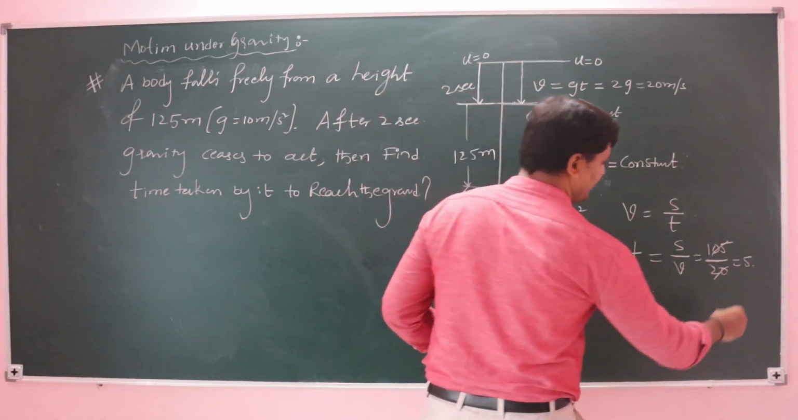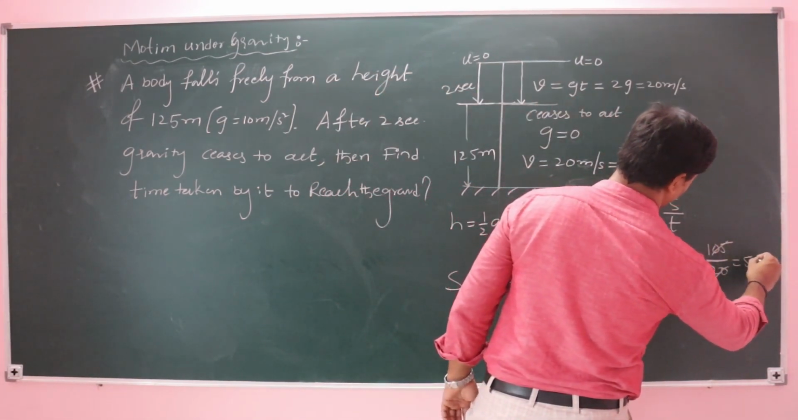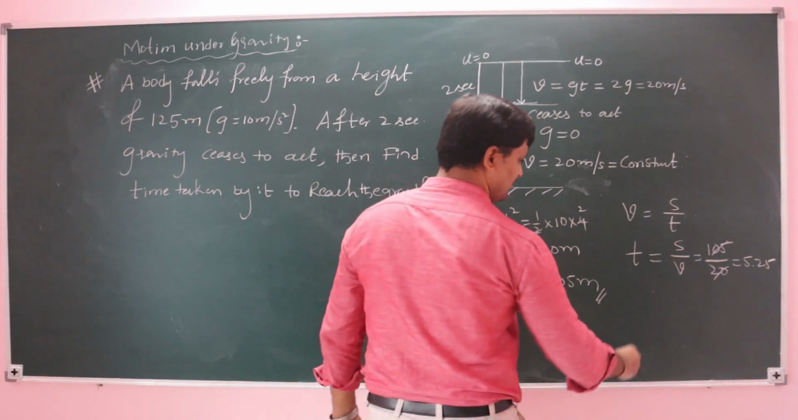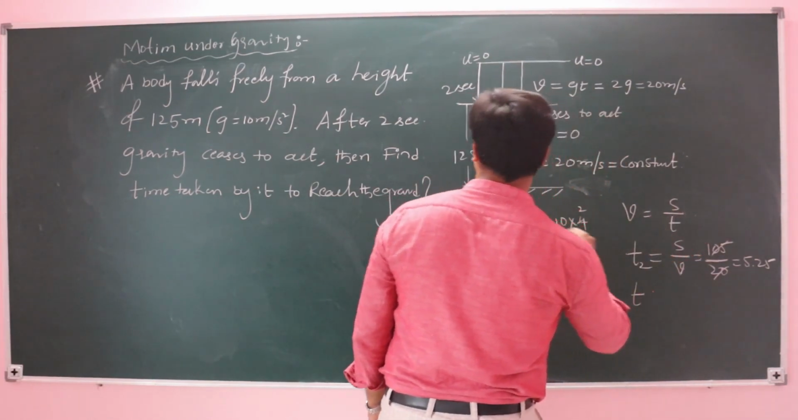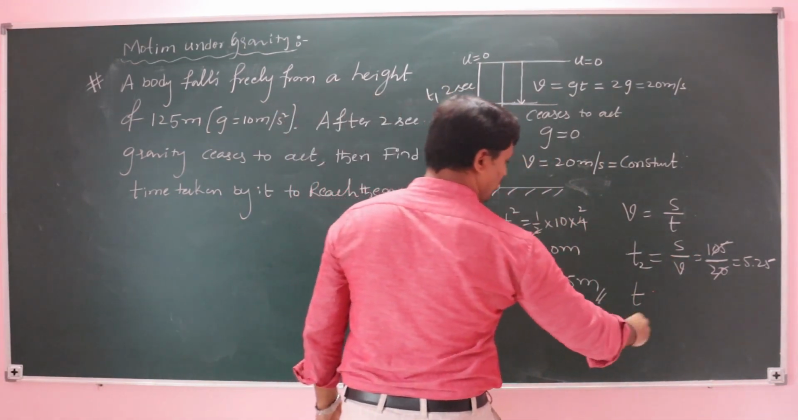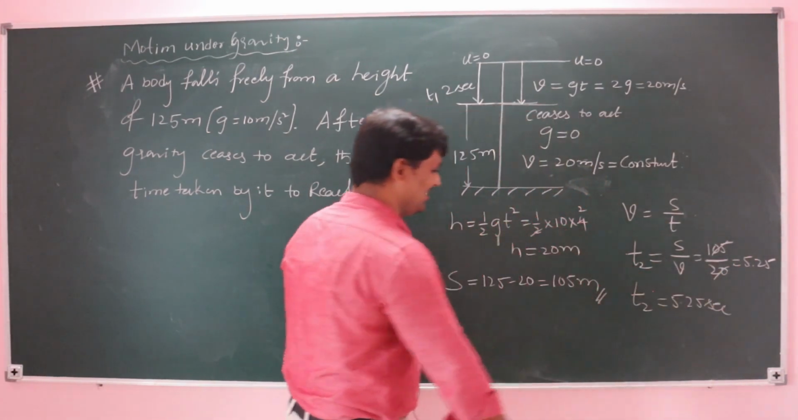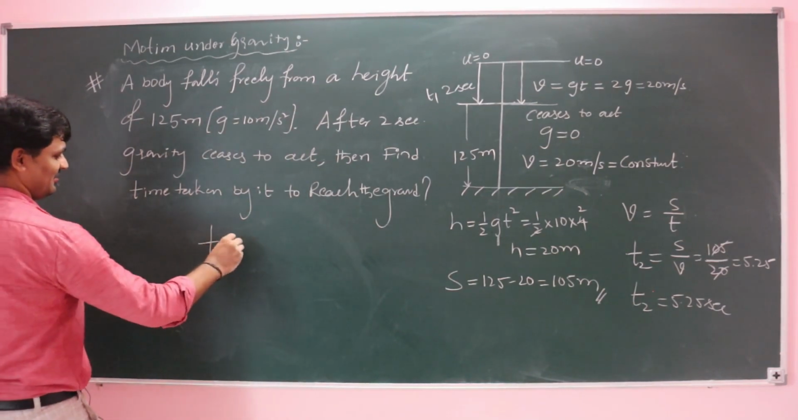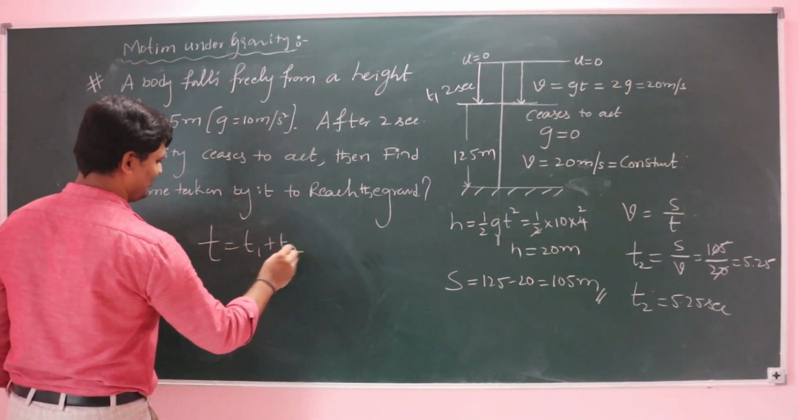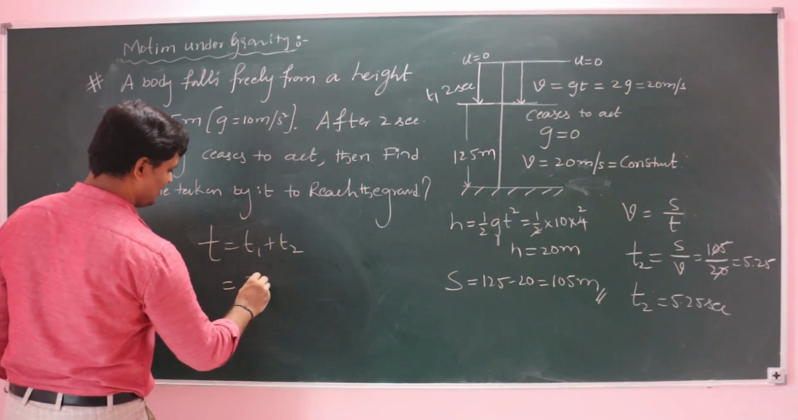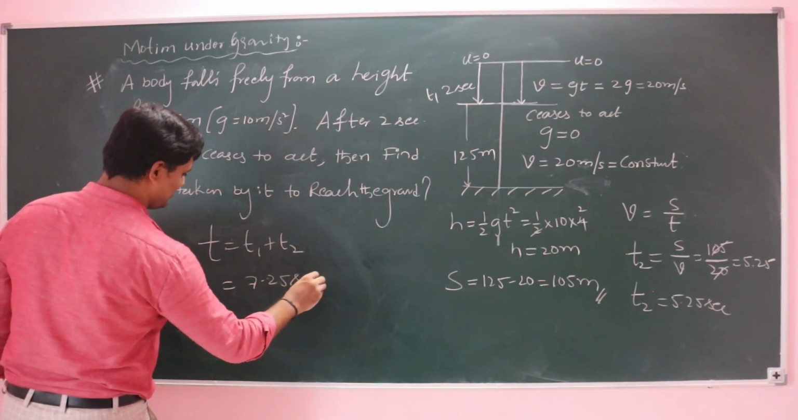So the further time taken is 5.25, but the total time taken is t1 plus t2, that is 7.25 seconds.